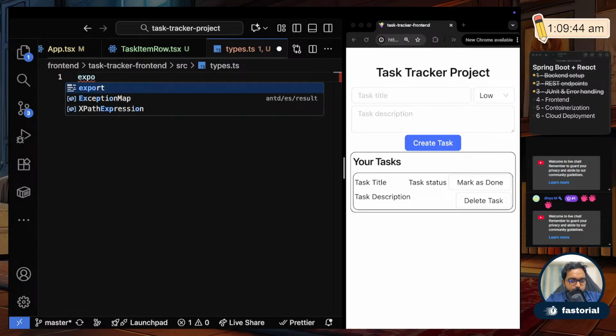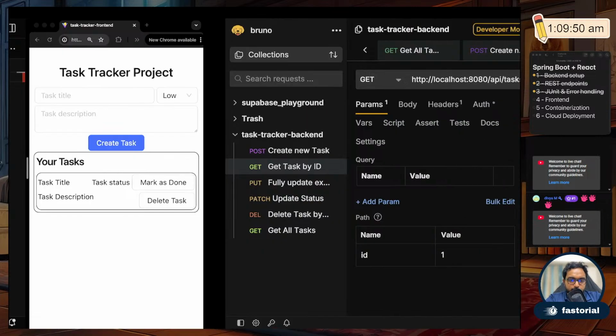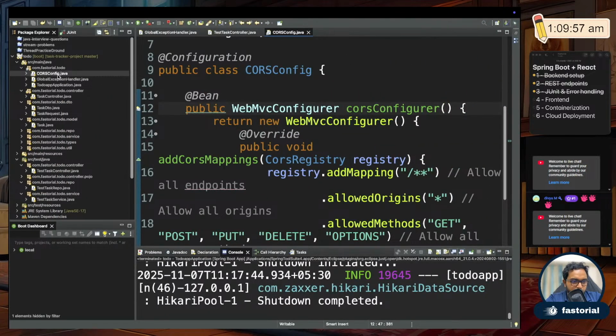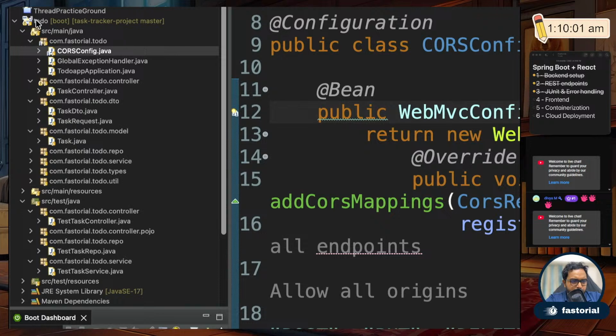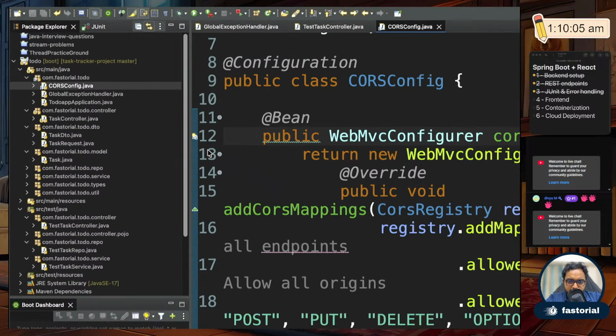Okay, so export type. Okay, and then let's call it this, right? Okay, so let's take the help of backend here. Okay, so in backend, what do we call that? I think we call it just the task entity, right? Yeah, so, or I think it's the task DTO, right?